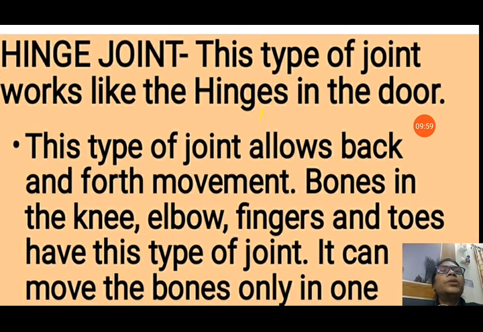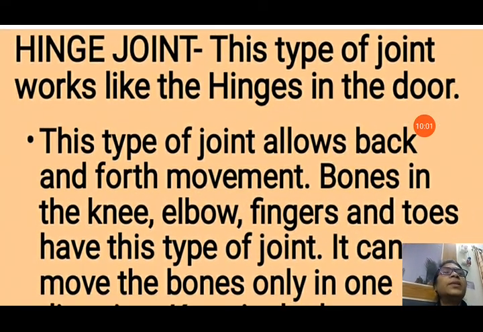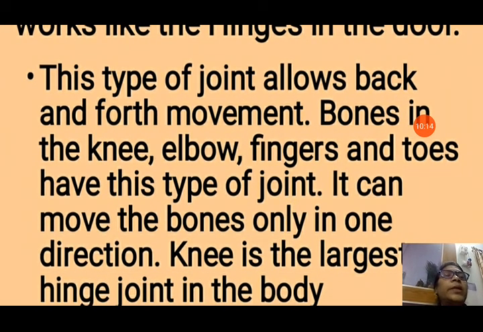Now hinge joint. This type of joint works like the hinges in a door. This type of joint allows back and forth movement. That means it can move the body part only in one direction. Bones in the knee, elbow, fingers and toes have this type of joint. It can move the bones only in one direction. Knee is the largest hinge joint of the body.